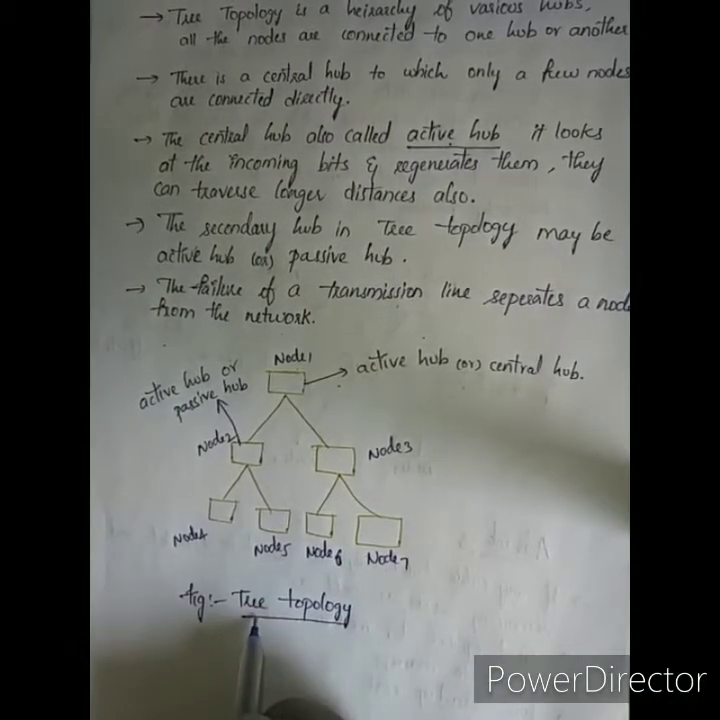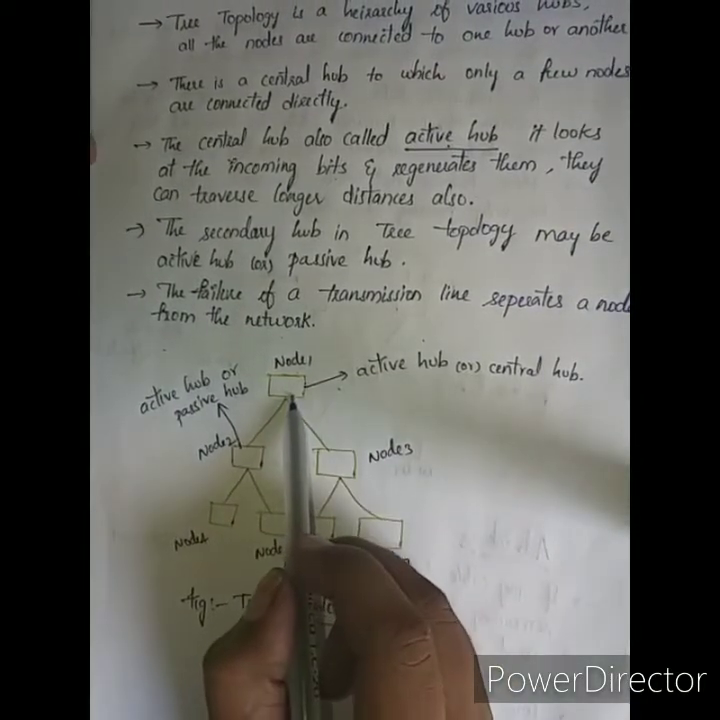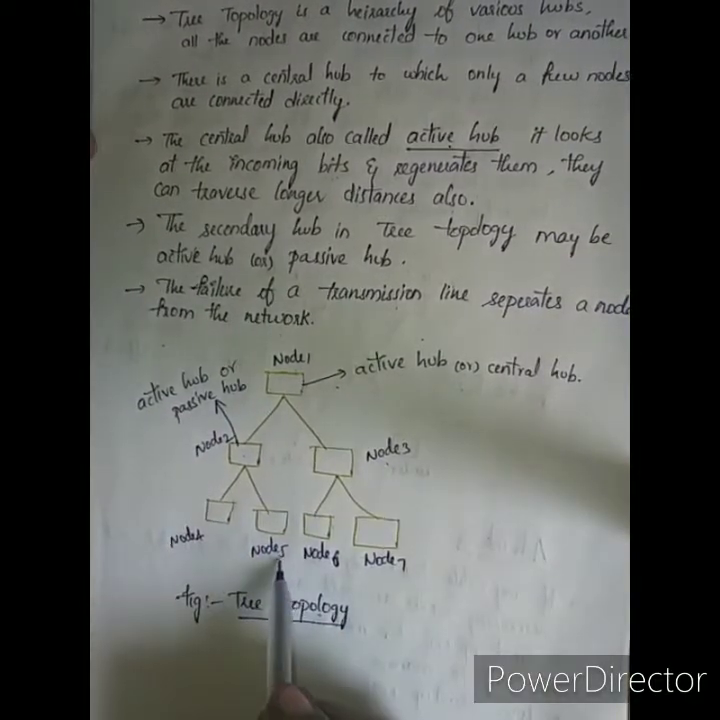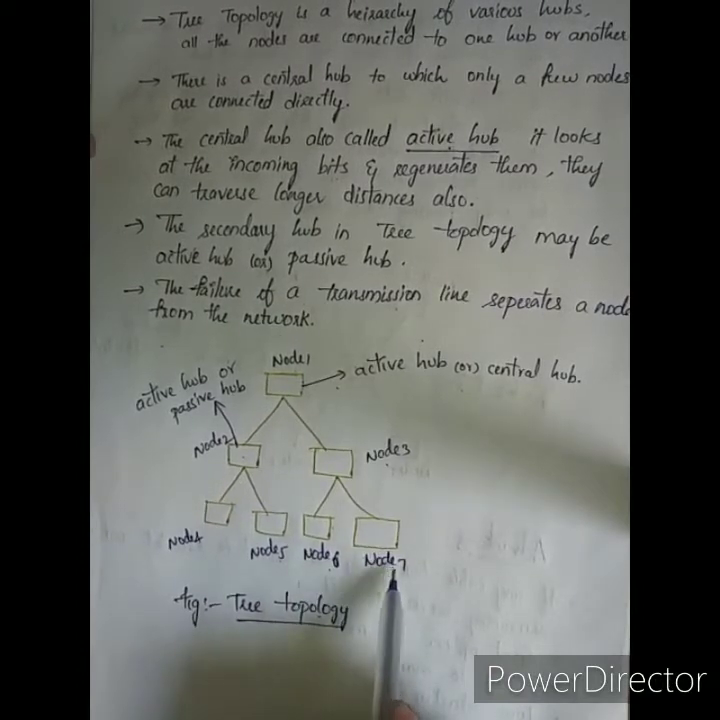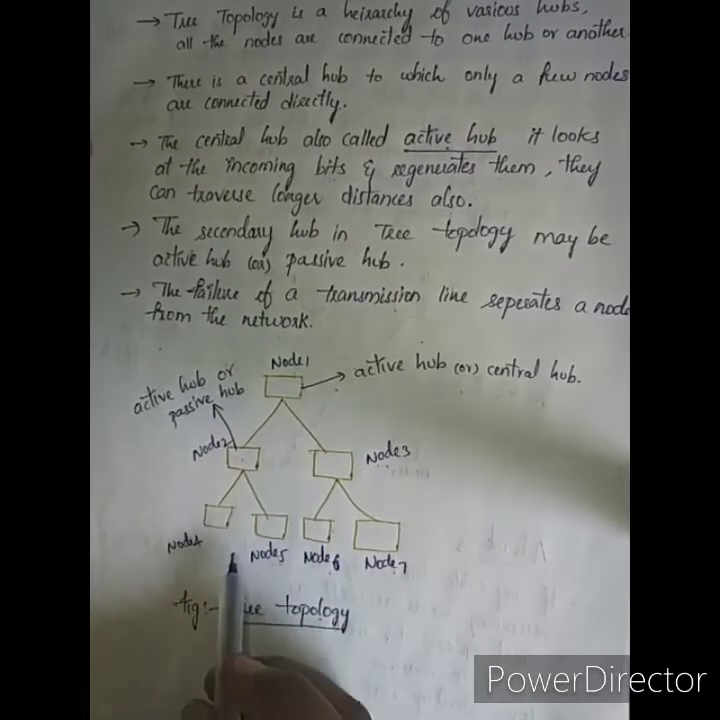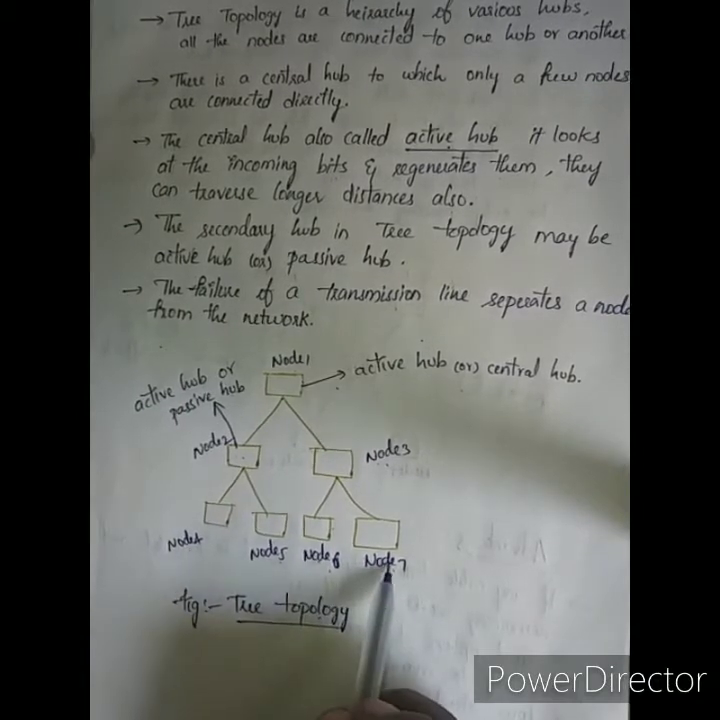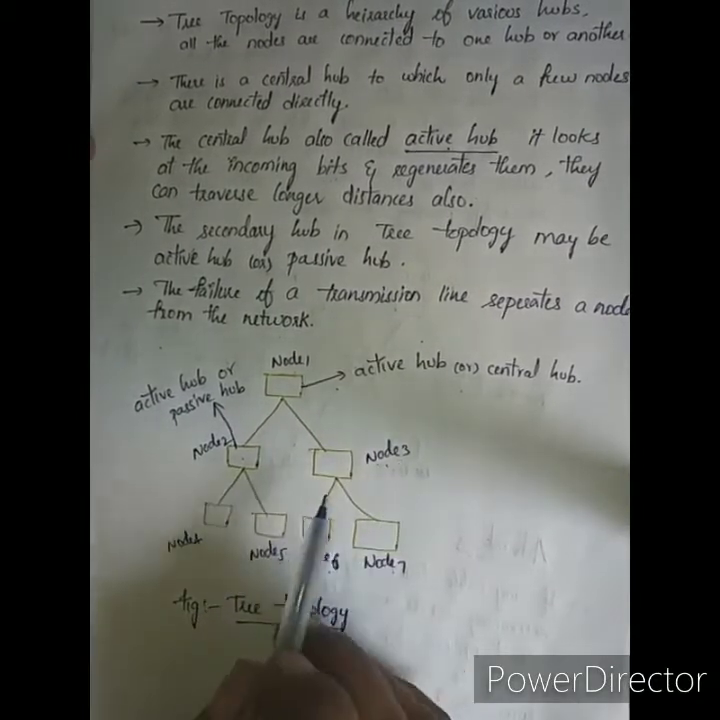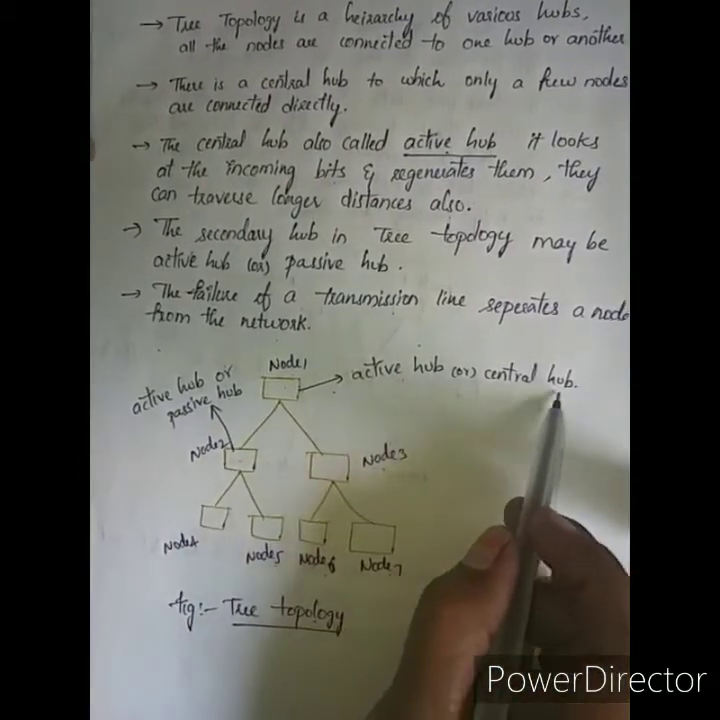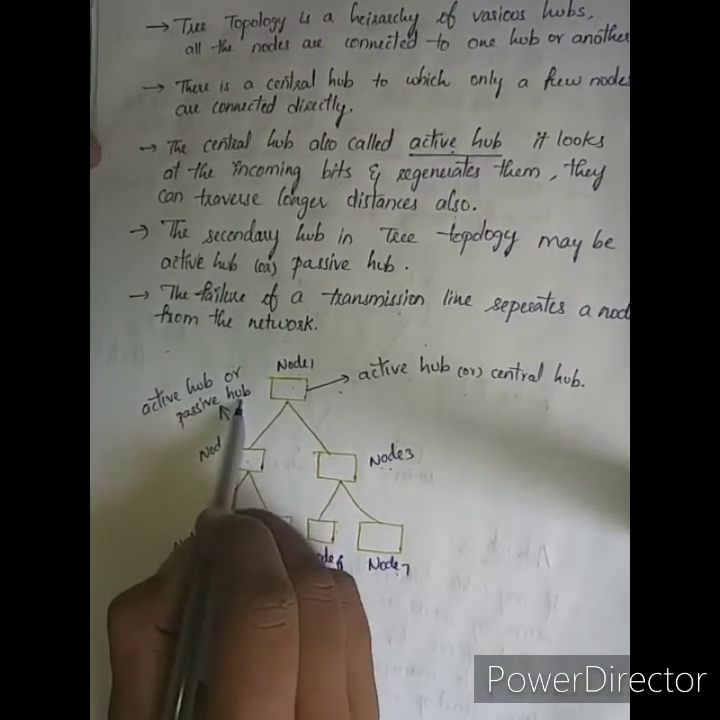Now, this is the diagrammatic representation of tree topology and we are attaching nodes: node 1, node 2, node 3, node 4, node 5, node 6, node 7. Node 2 and node 3 are attached to node 1, node 4 and node 5 are attached to node 2, and node 6 and node 7 are attached to node 3. Node 1 is also called the active hub, or the central hub, and these are the active hubs or passive hubs.